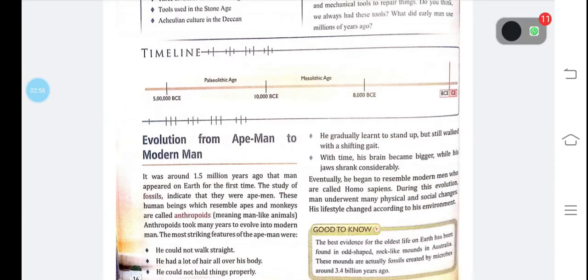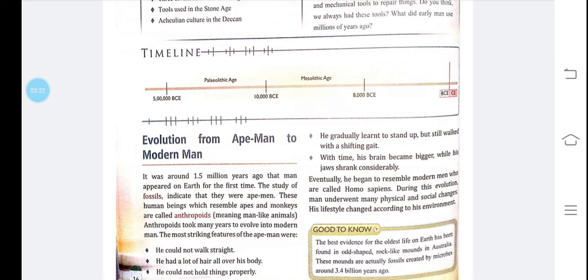Now let's study about the ape man, how the evolution changes into the modern man. It was around 1.5 million years ago that man appeared on earth for the first time. The study of fossils indicate that there were ape men. These human beings which resemble apes and monkeys are called anthropoids.